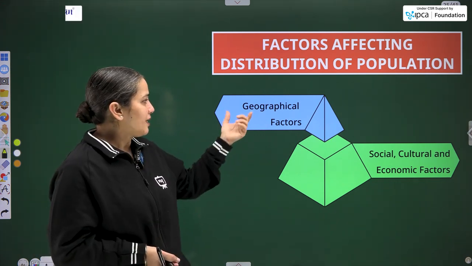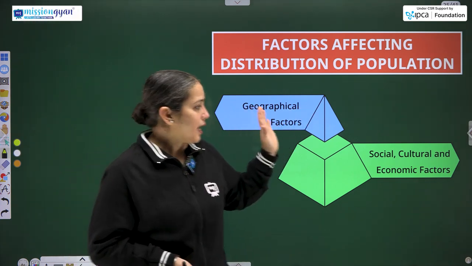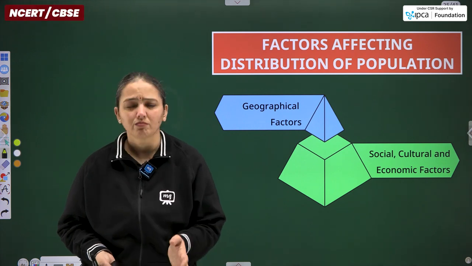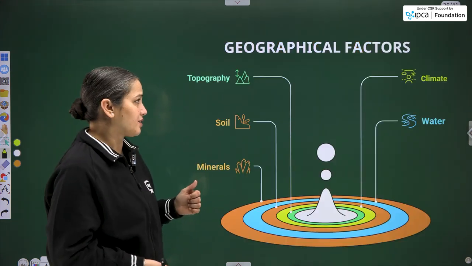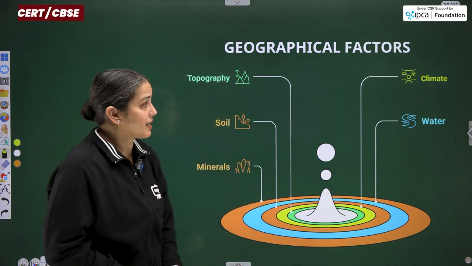So, why two criteria? One is geographical factors, entirely lying onto the nature, and the other is social, cultural and economic factors. It depends on the humans in more count. So, let us discuss this. Within the geographical factors, there are other categories as well.